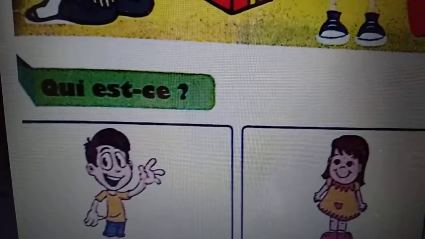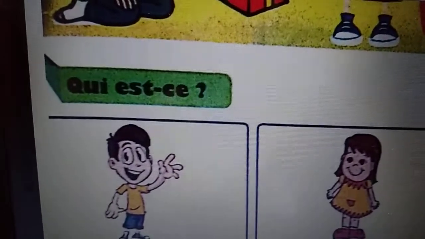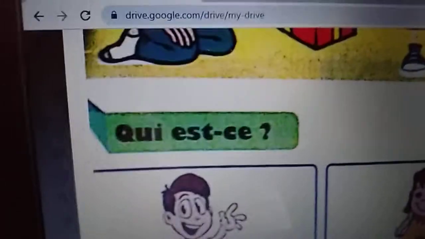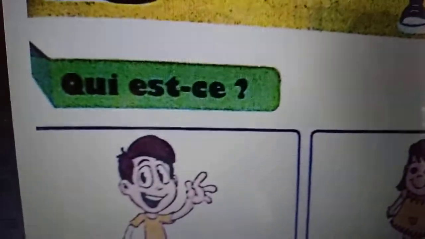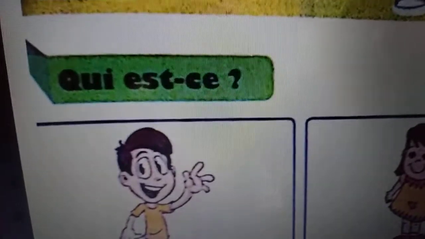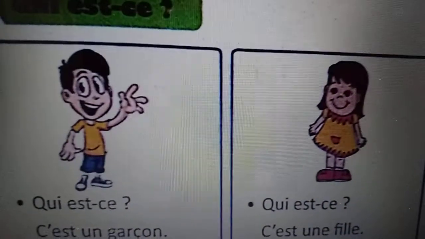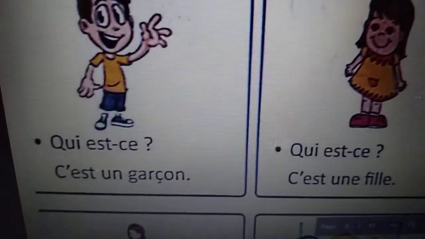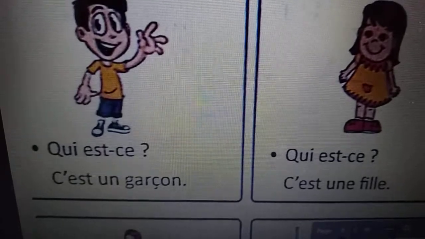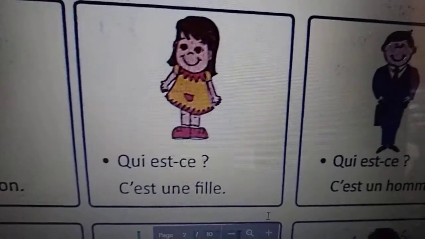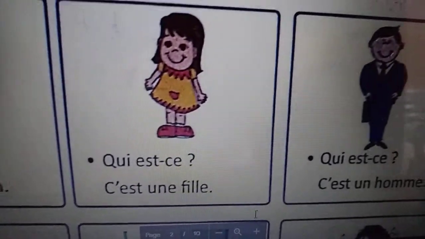Now students, we are on page number 37. We are discussing qui est. Qui est means who is this or who is it. This question we use only for the person, right? So first of all, qui est? Who's this? C'est un garçon. This is a boy. Or we can say it is a boy. Qui est? C'est une fille. Who's this? This is a girl.